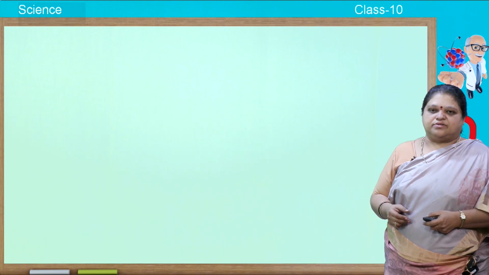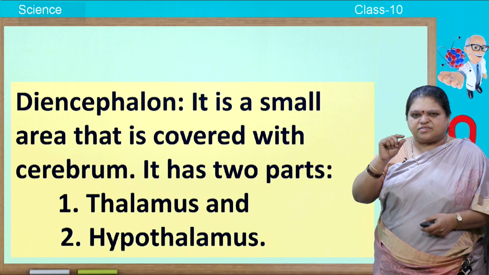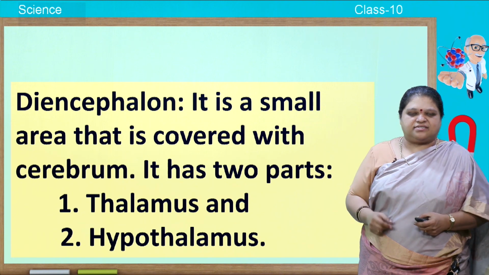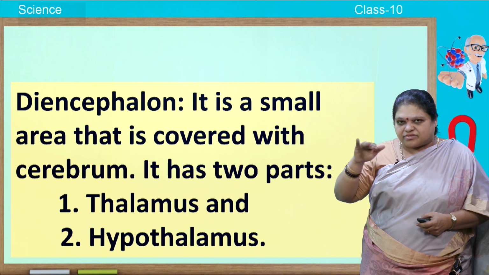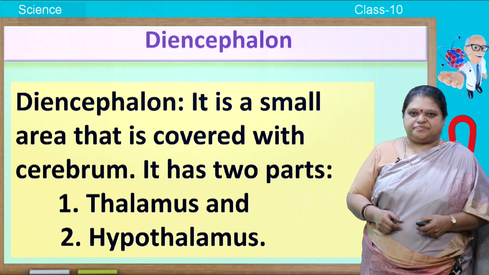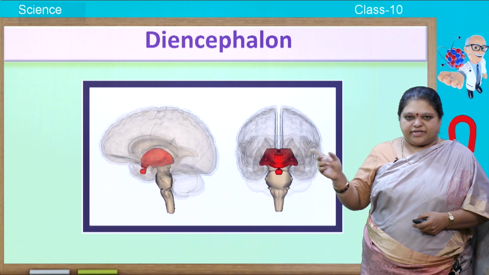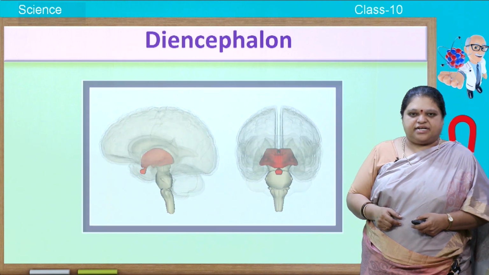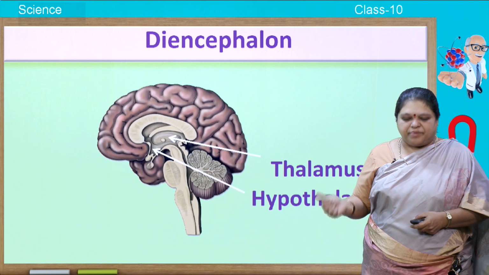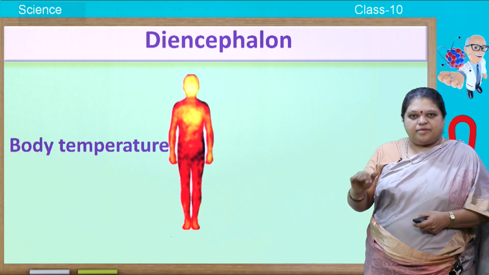Next we will come to diencephalon. So, diencephalon is the small area that is covered with cerebrum. It has two parts, one is the thalamus, uppermost region is thalamus, and below that you find hypothalamus. So, this diencephalon, you can see where it is positioned. So, this thalamus is present, and below that you find hypothalamus, as the name itself suggests, hypo means below.